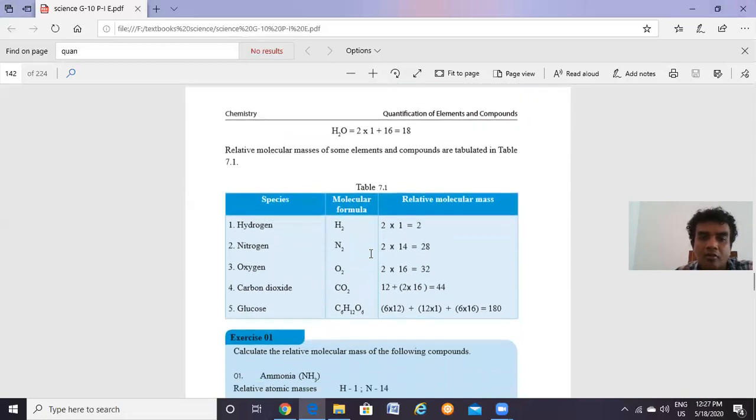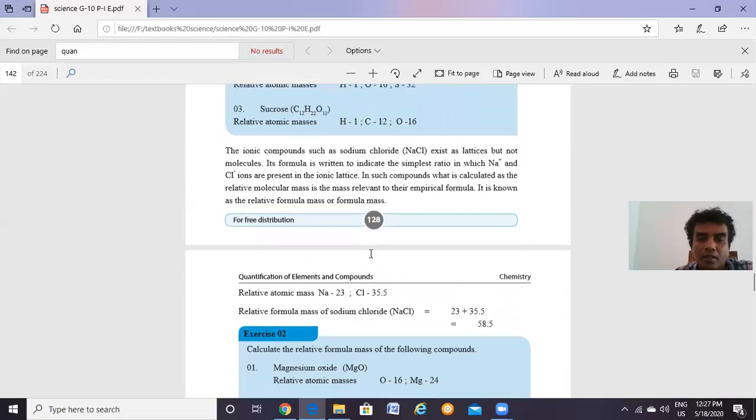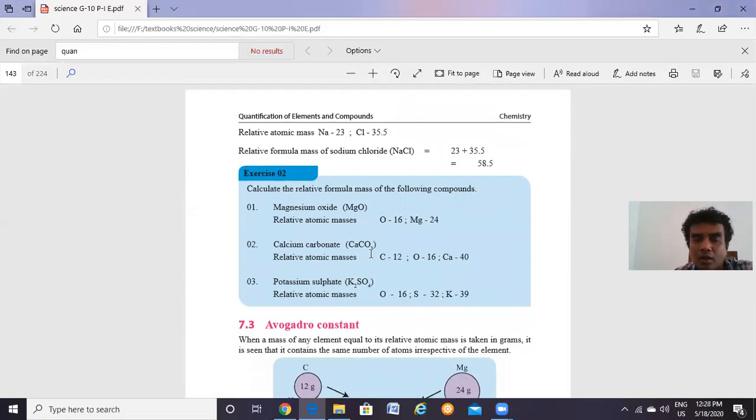So next day, we will discuss the next part of the lesson, the Avogadro concept and the amount concept. I told you at the beginning, we have 2 concepts to discuss. One is the mass of the atoms and molecules, and the next part is the amount concept. So today, I tried to teach you the mass concepts of atoms and molecules. Then next day, we will meet in another discussion to discuss the amount concepts.